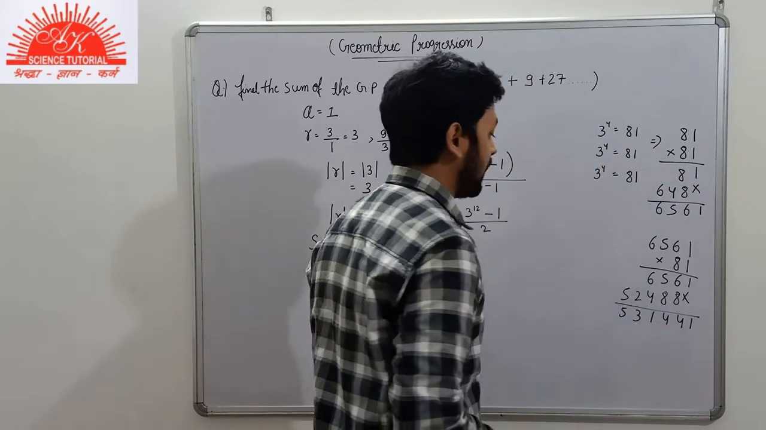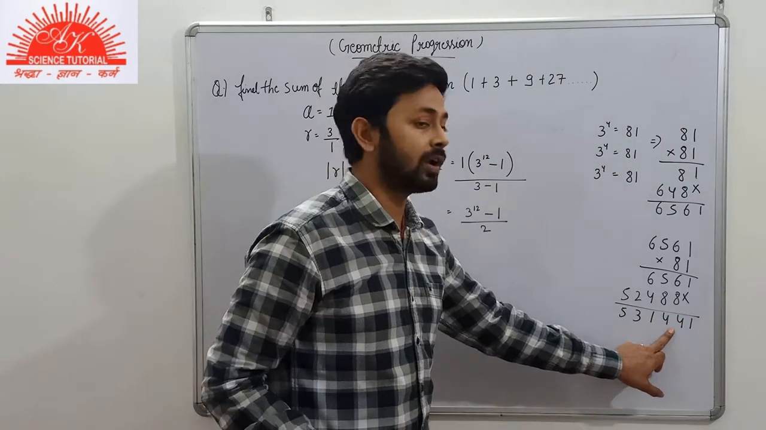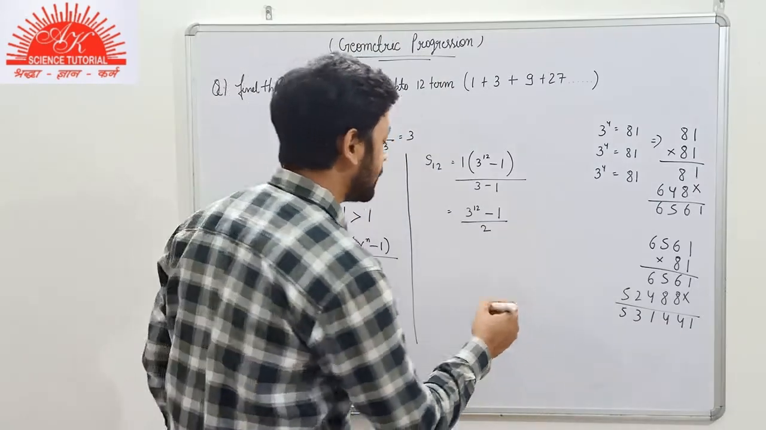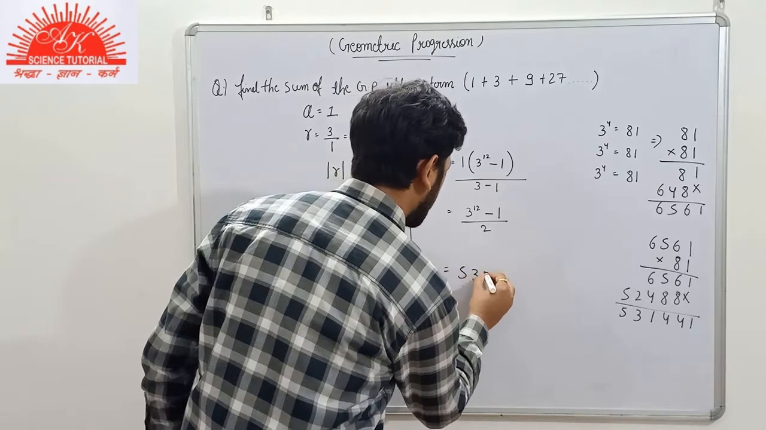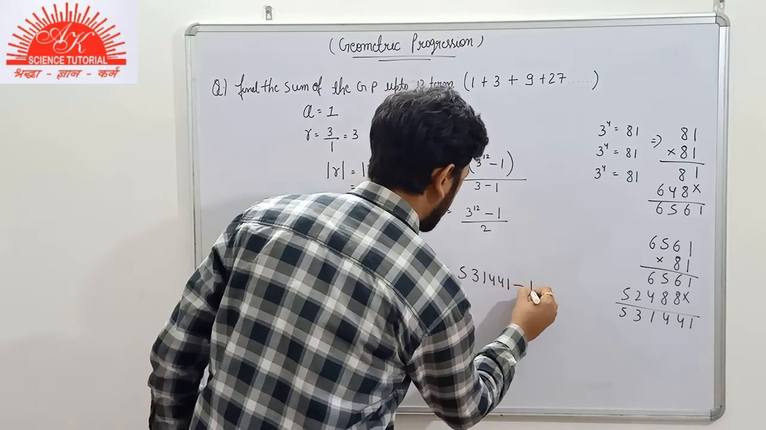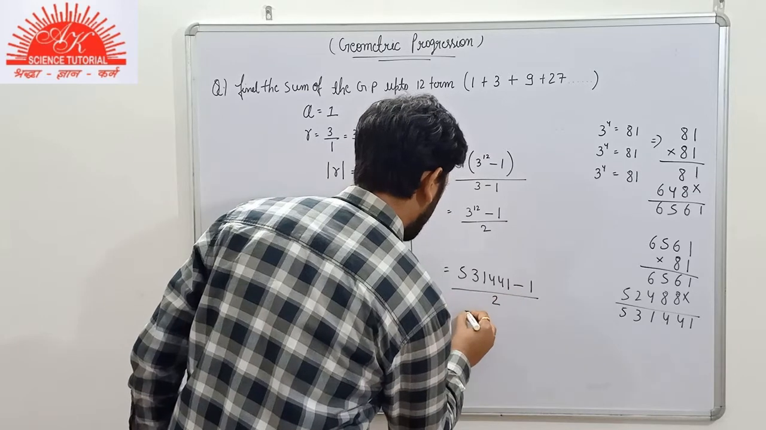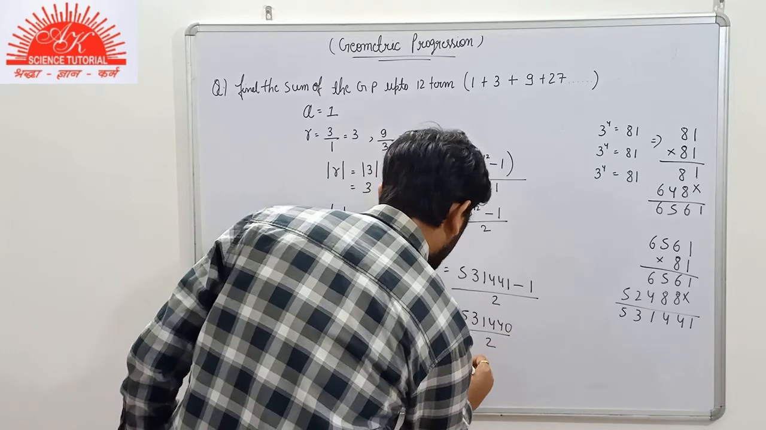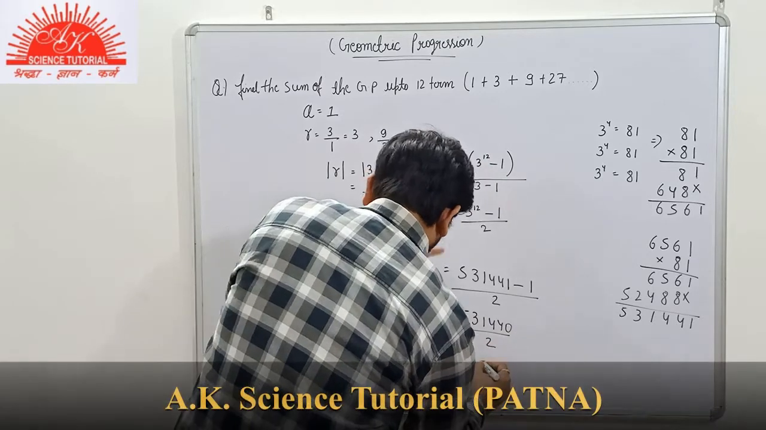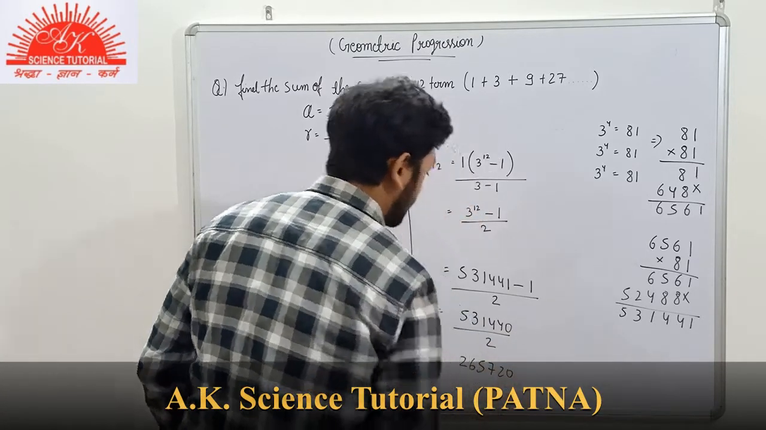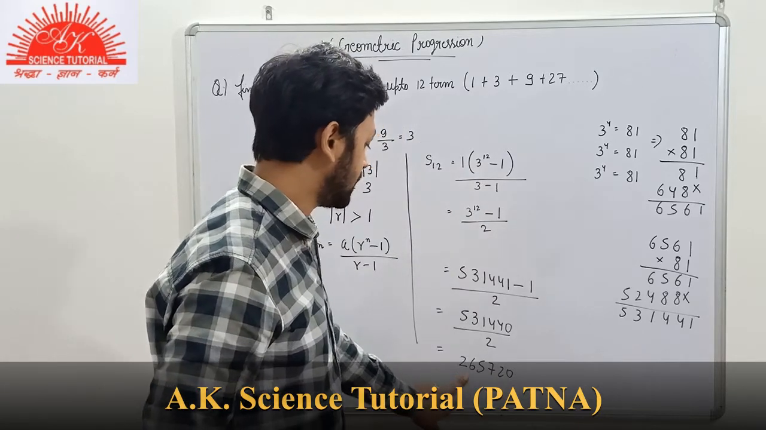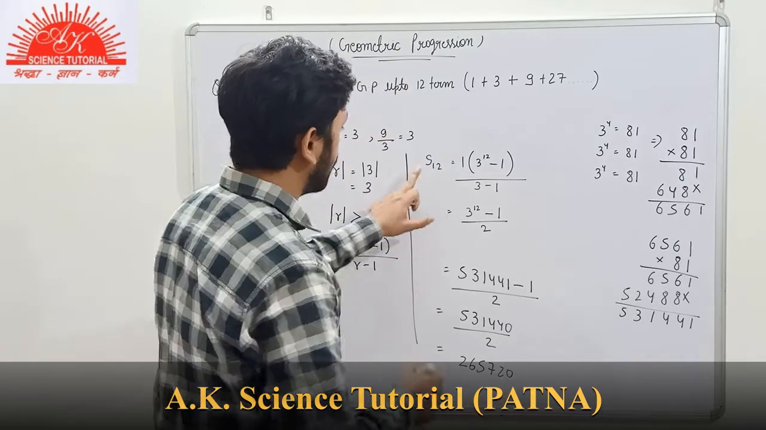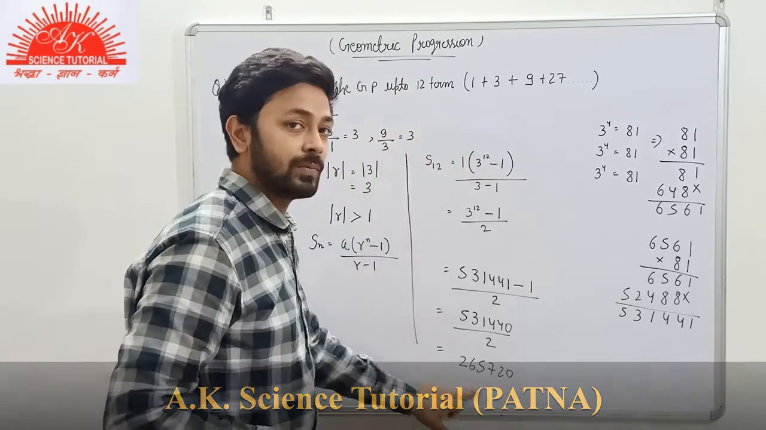So we are obtaining the value of 3 to the power 12 as 5,31,441. On substituting the value here, minus 1, now we divide by 2. We obtain the value 2,65,720. So that is the sum of 12 terms of the given GP here.